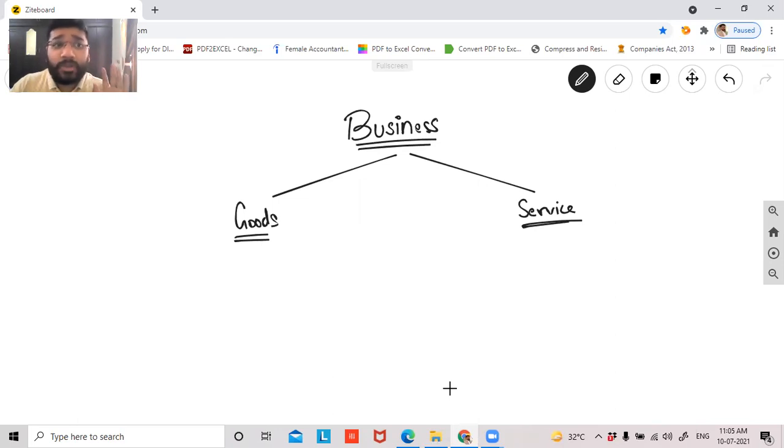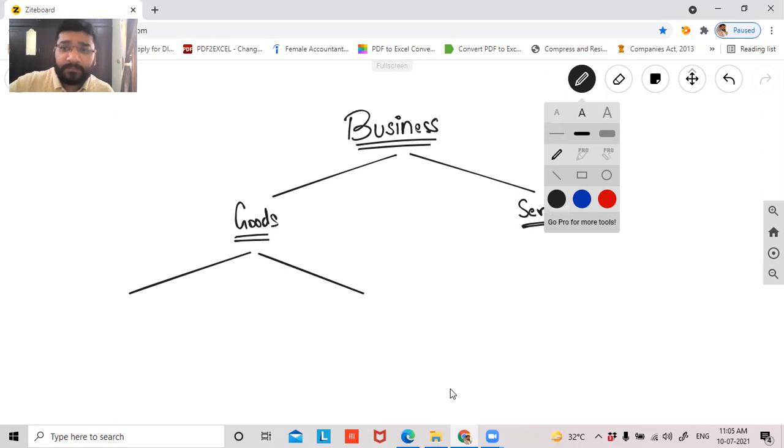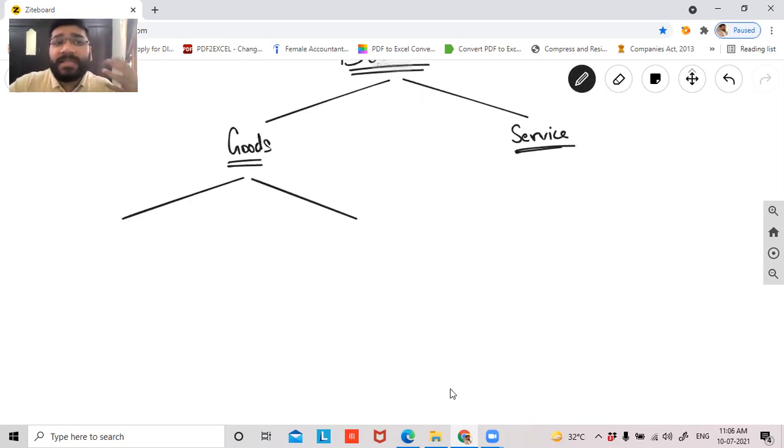Further, if I talk about goods guys, I can do two more things with the goods. One, I can manufacture. If I want to do business related to goods, I can get into manufacturing of the goods. Or if I don't want to get into manufacturing, then I can get into trading of goods.